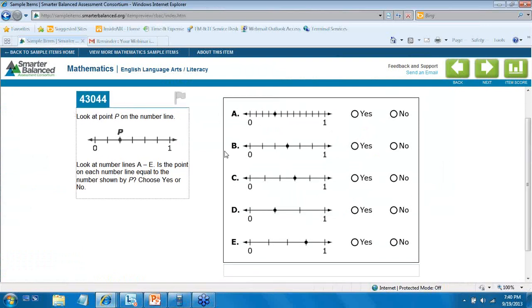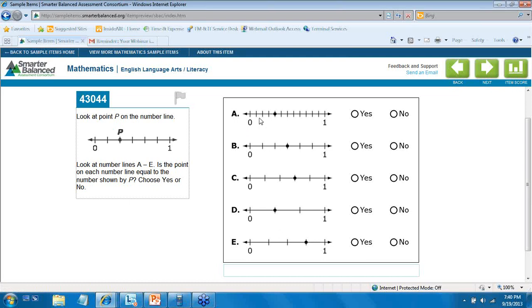So here we have our stem over here. Look at point P on the number line. And it says, look at number lines A through E. Is the point on each number line equal to the number shown by P? Choose yes or no. So what are we basing this off of? We're basing this off of that this is one whole unit. And that one whole unit here is from 0 to 1, and each unit is broken down into different segments.